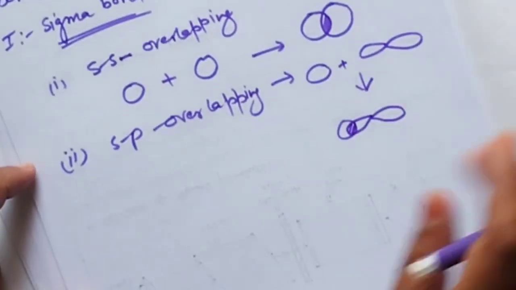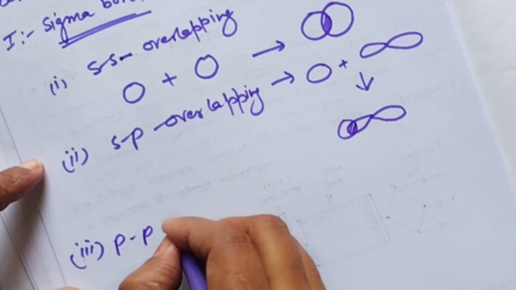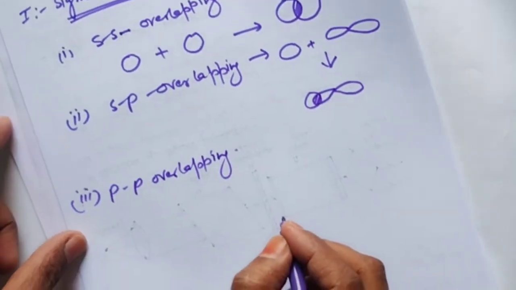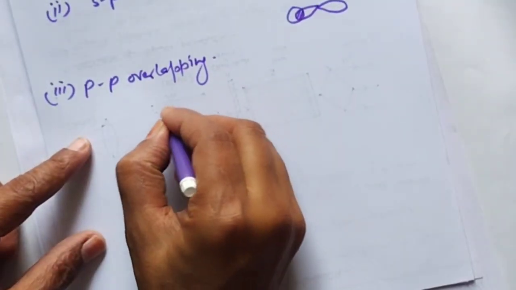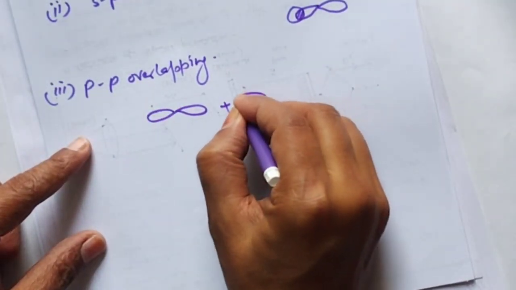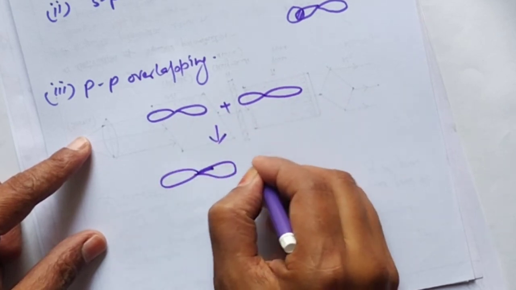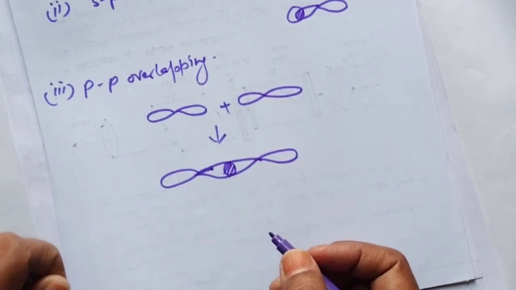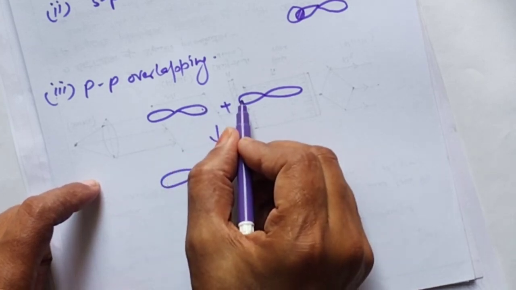Third is p-p overlapping. This type of overlapping is forming of sigma bond, meaning head-on overlap.